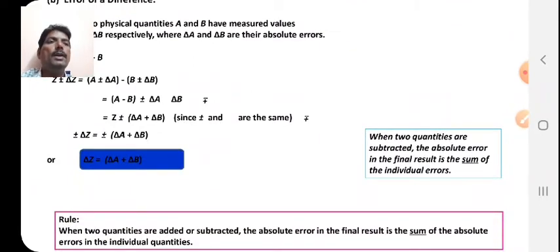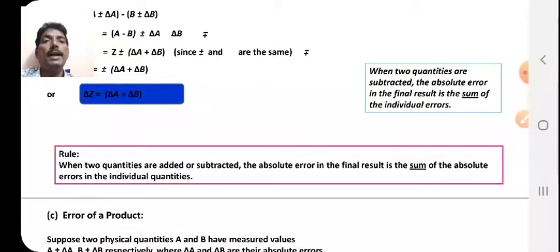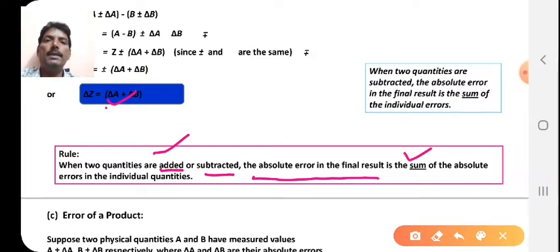So when two quantities are subtracted, the absolute error in the final result is the sum of the individual errors. For the error in the difference and the error in the sum, you get the same values. In addition you get the sum, and in subtraction also you get the sum.